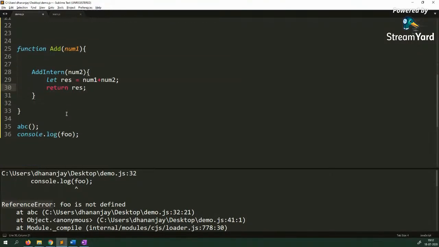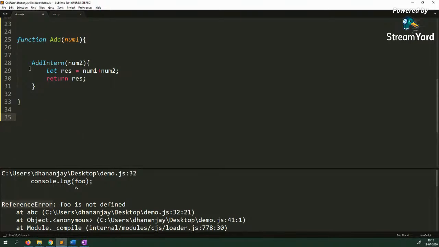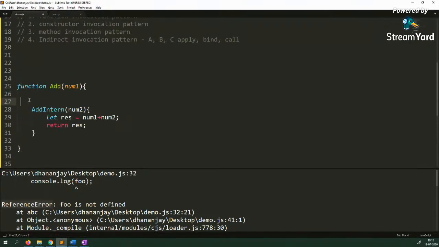All right, so when you see that in JavaScript, the nested function, the child function, has access to the variables of the parent function. So num1 is the variable of the parent function, an argument in the parent function add, and you can access that inside this child function. And that is called lexical scoping. So lexical scoping allows the child function to access variables and everything of the parent function.